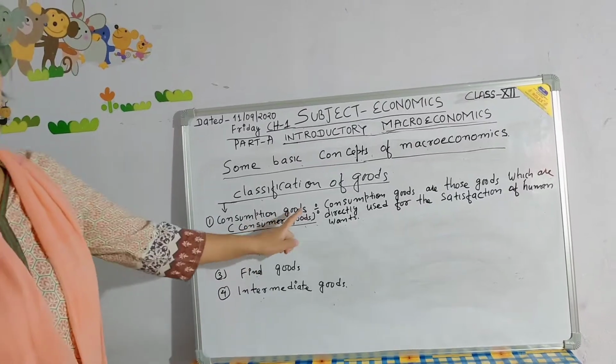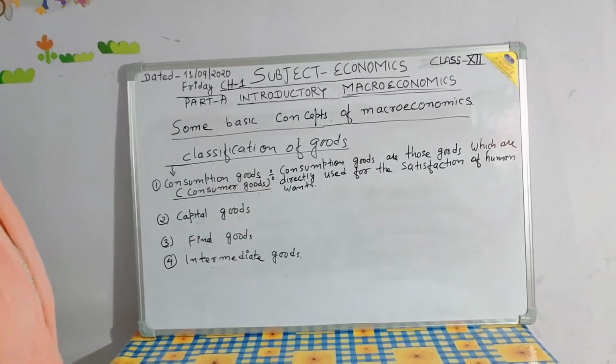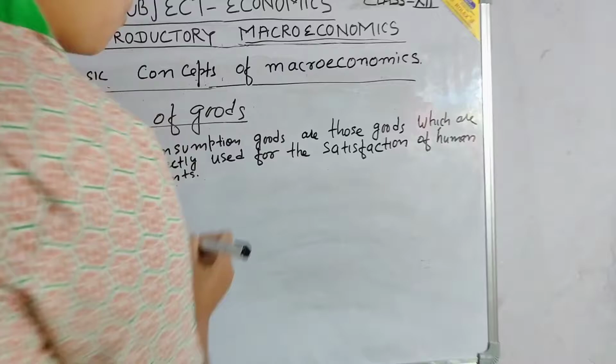Again, consumption goods are categorized into four parts.